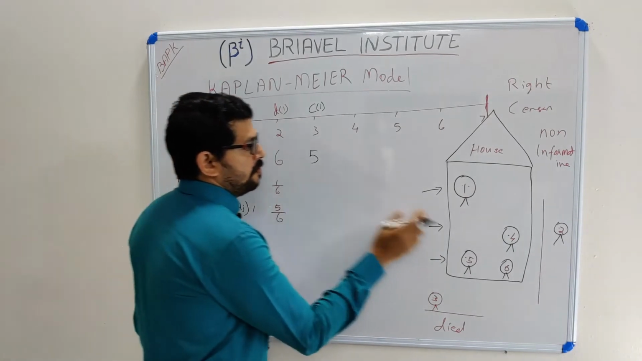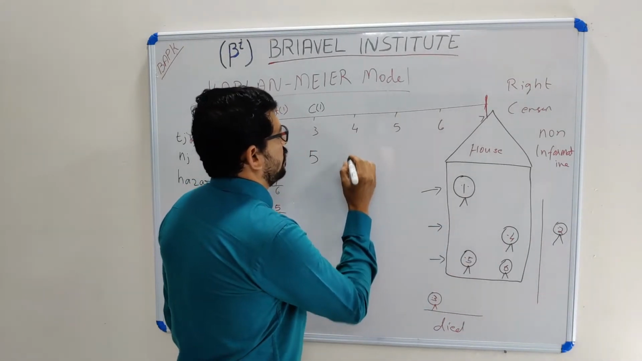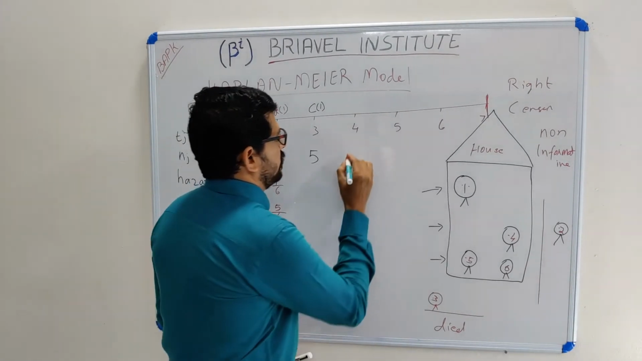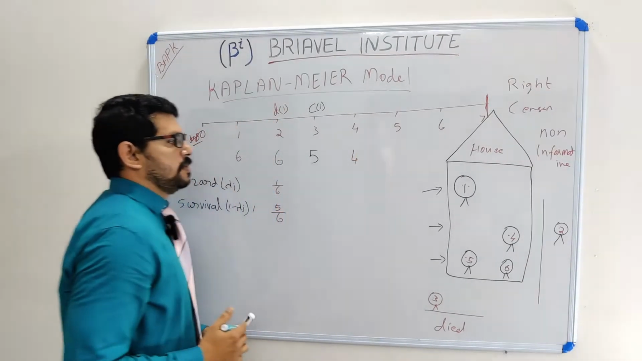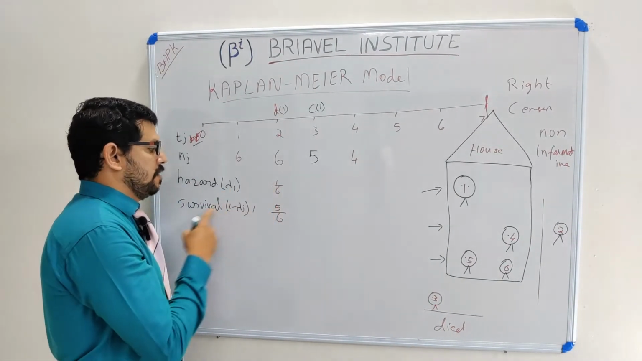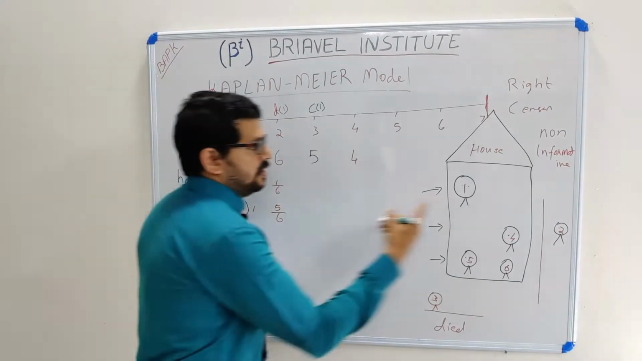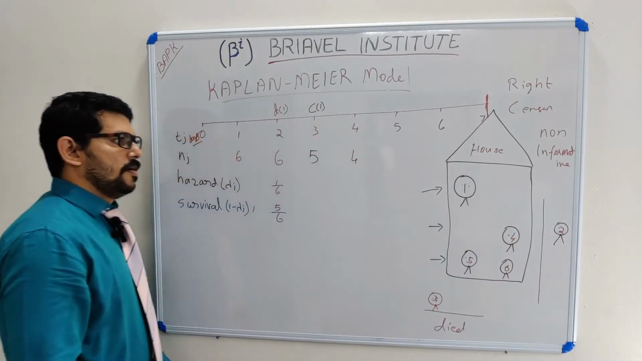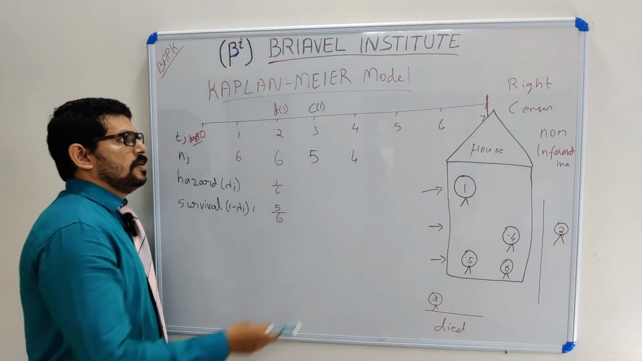So for me, how many puppies are there in the fourth day? In the fourth day, I have 4 puppies only. In the third day, there is no hazard rate or survival rate because it escaped. It is not died, it escaped from the house.